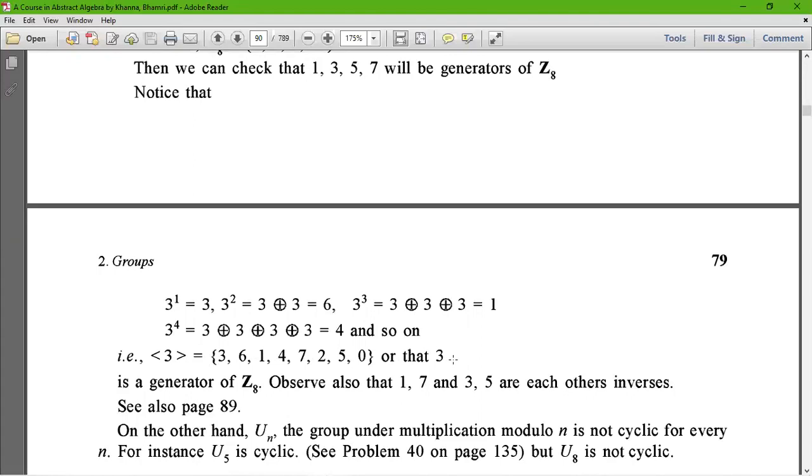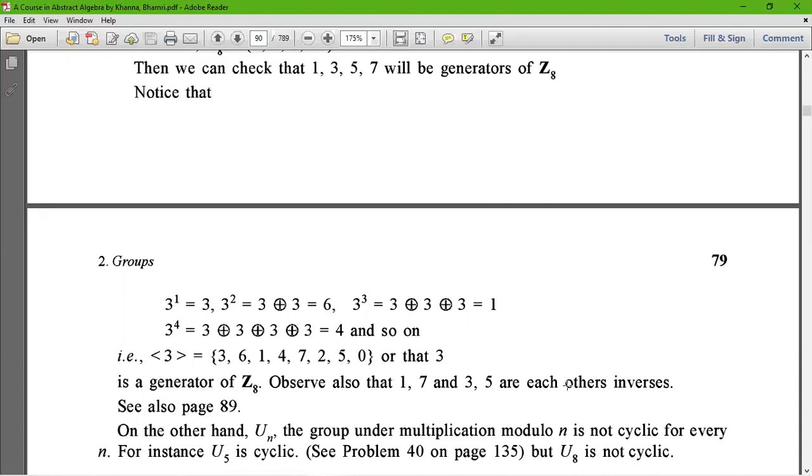Similarly, we can find the generator 5. 5 plus 5 equals 10. When we divide it by 8, we get the remainder 2, which is already an element of that group. Therefore, it is obvious that 1 and 7, and 3 and 5, are each other's inverses. 1 and 7 are inverses of each other, and 3 and 5 are also inverses of each other.